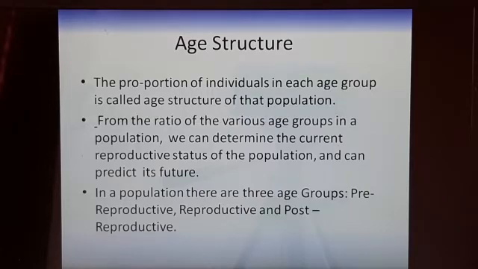In that case, we can say that the population can be divided into 3 groups: pre-reproductive, reproductive and post-reproductive. Pre-reproductive is obviously almost up to 16 to 18 years, then reproductive from 18 to 45 or 50 years, and post-reproductive after 50 years.